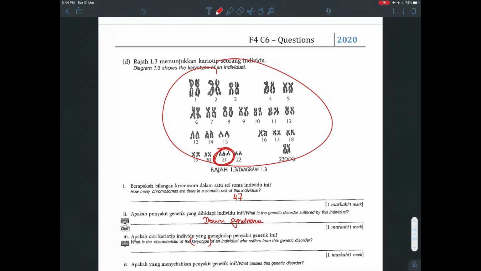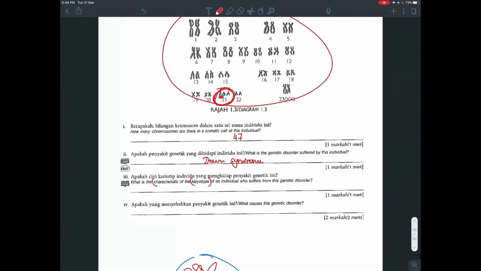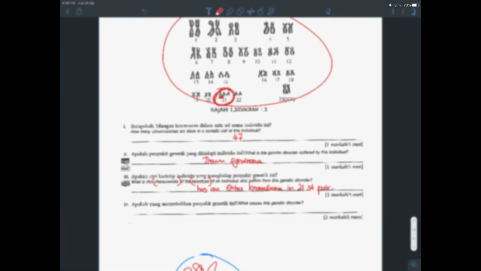A Down syndrome person will have 23 pairs, but an extra chromosome in the 21st pair. So that is the characteristic you have to mention. So you can say has an extra chromosome in 21st pair.